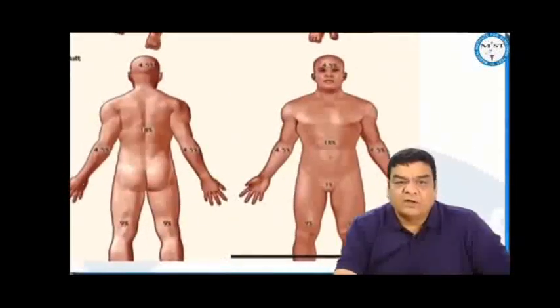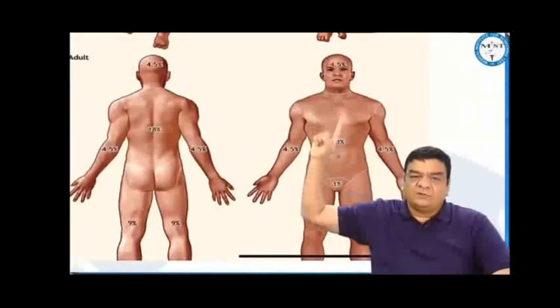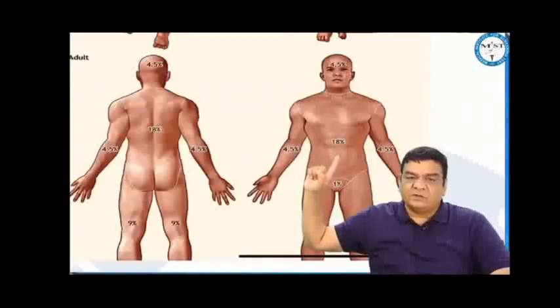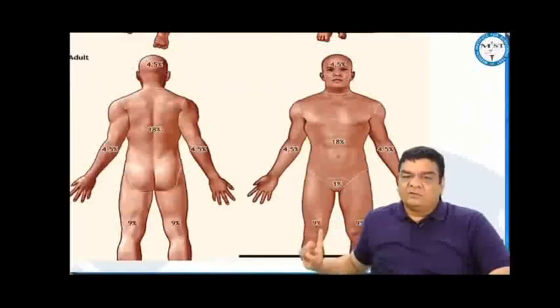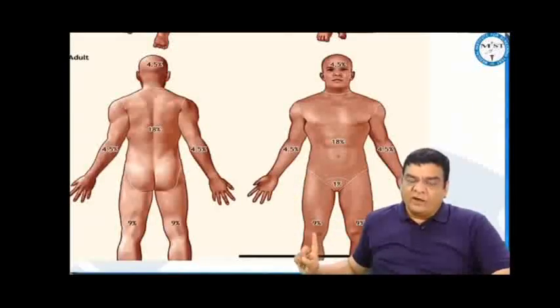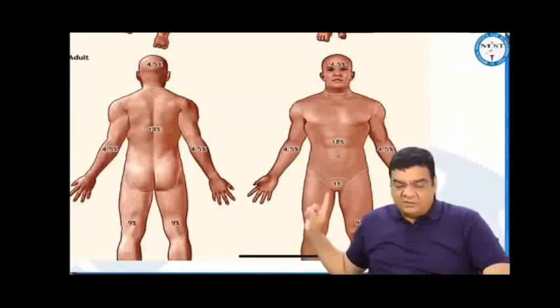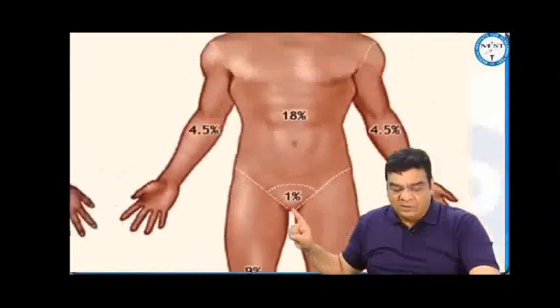of 9. According to the Wallace rule of 9, 9% for the head and neck, 9% front of chest, 9% back of chest, 9% front of abdomen, 9% back of abdomen, 9% for one upper limb, 9% for front of one lower limb, 9% for back of one lower limb. So this makes 99, and 1% is for the perineum.